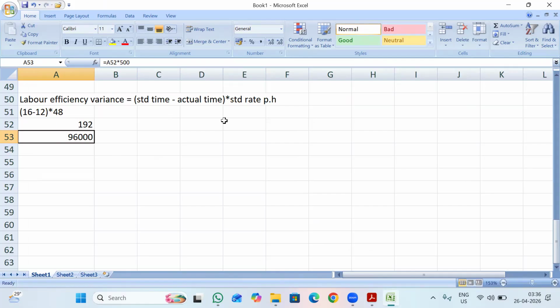Since this is MCQs, you can calculate within 1 minute. Or else you want to calculate the standard time for your actual production.